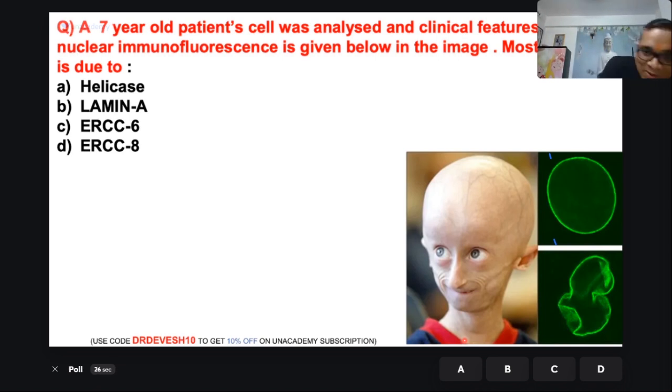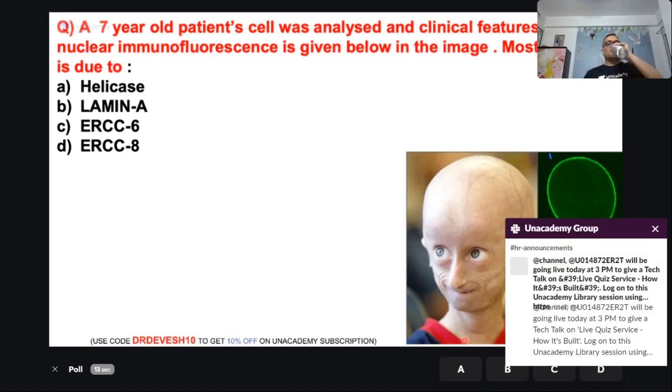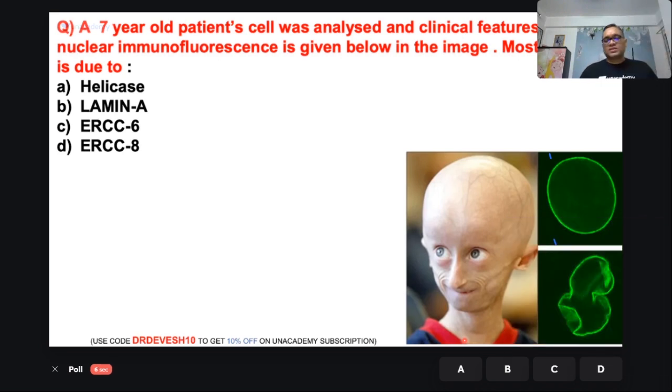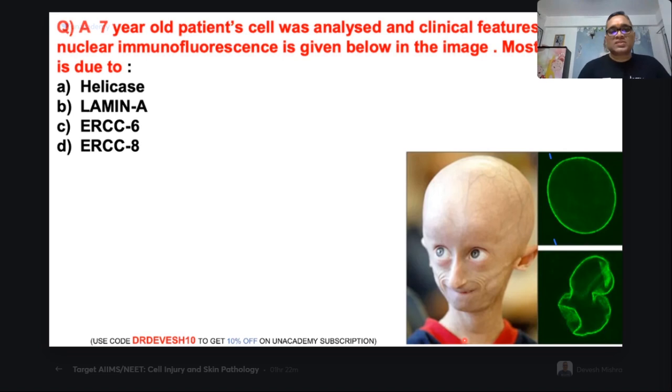Yeah, progeria syndrome. I think we Indians will make this PAS syndrome one day. The progeria will be gone, we will be remembering only PA. Even I remember PA whenever I see this kind of kids. This is how the question will be asked. I'm telling you, this is a very good question. You are seeing the nuclear membrane and immunofluorescence, a beautiful picture, beautiful clinical correlation. I can see many of you have given a good answer, more than 40%. That's a great response by all of you.